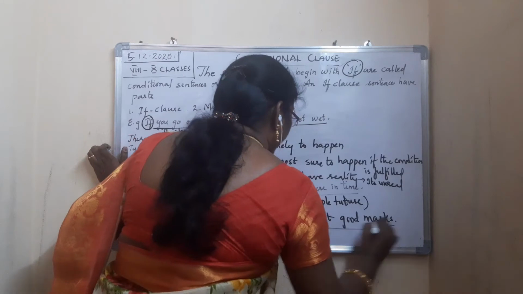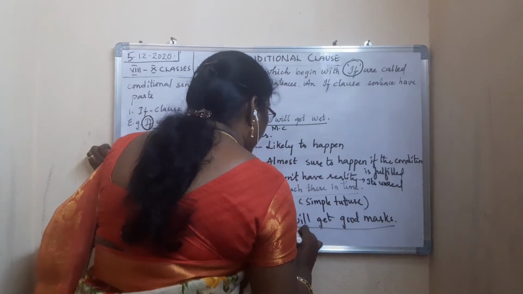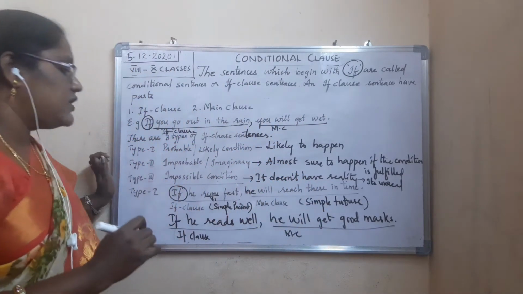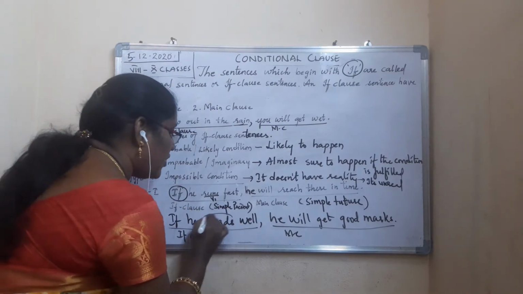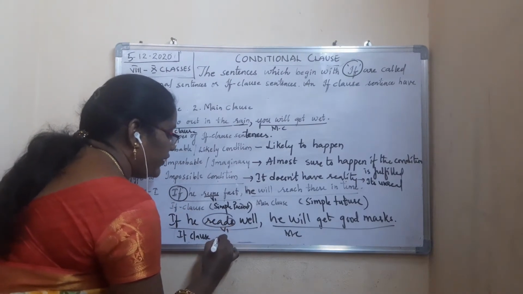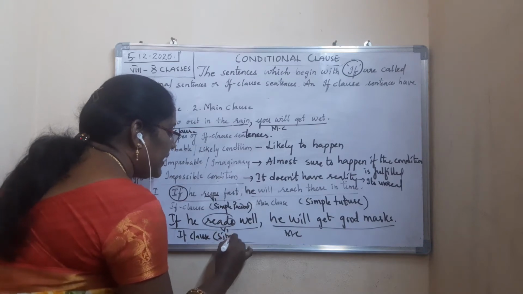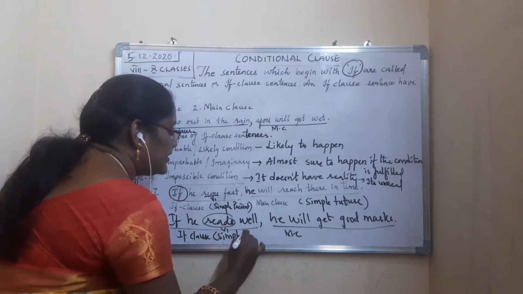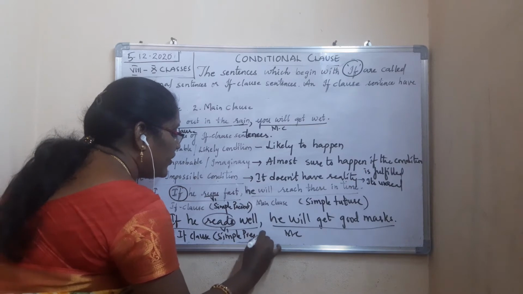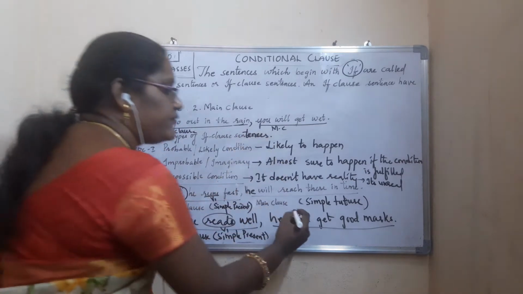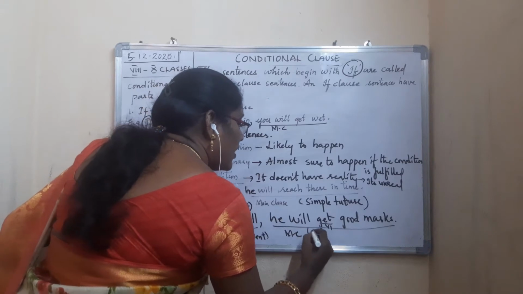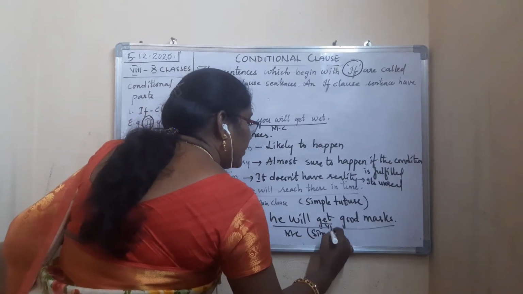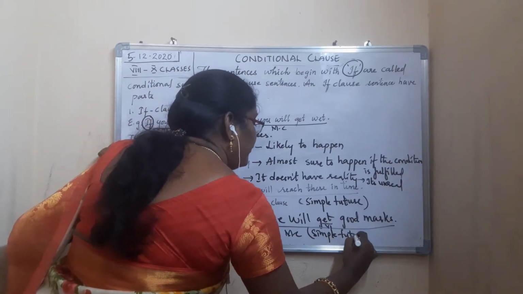The remaining part is the main clause. Now see here. If he reads well, he will get good marks. Again reads is V1. Then in type 1, the if clause will be in simple present. And he will get good marks is will plus V1. Get is again V1. Will is there, so this is simple future.